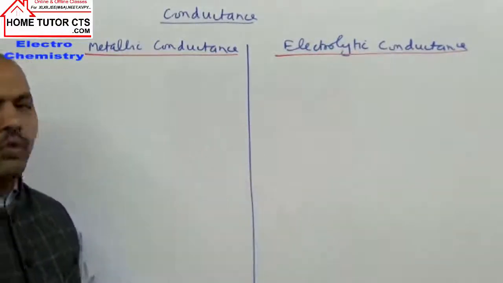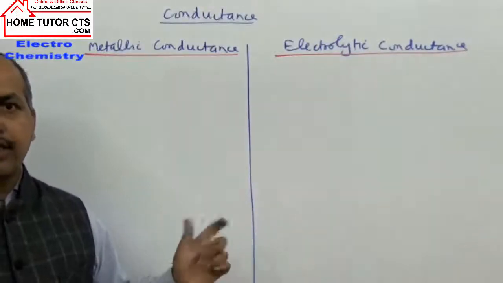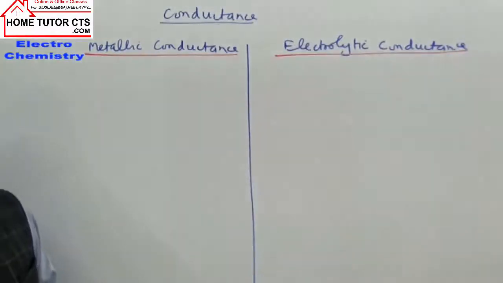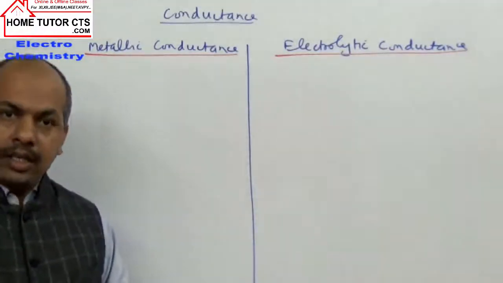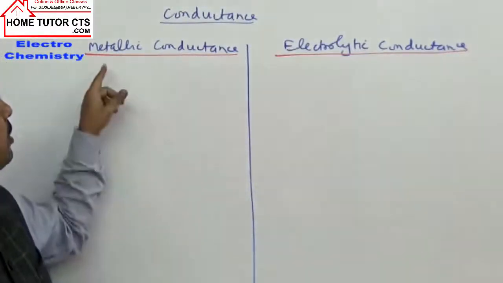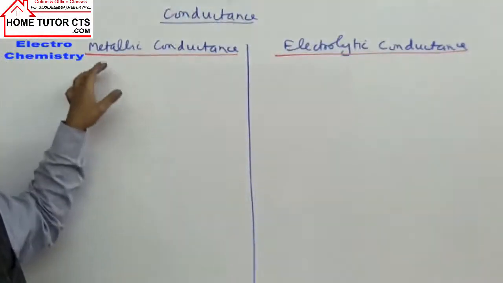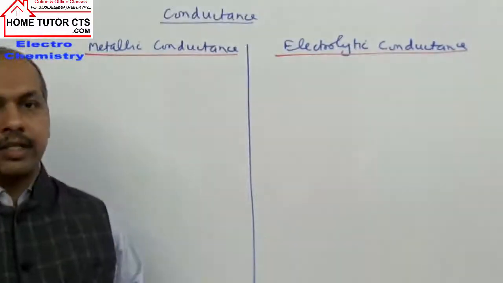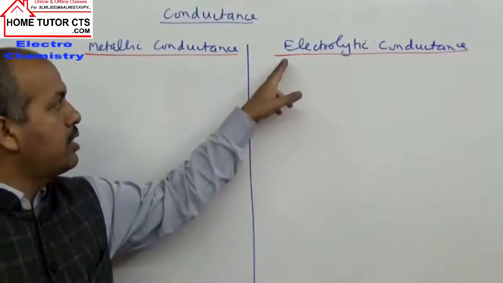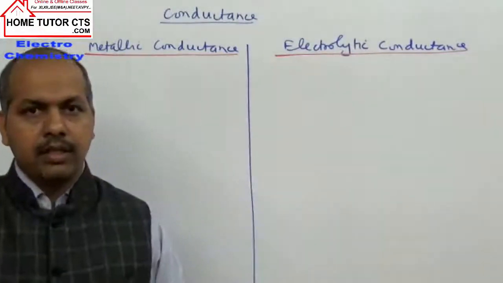Again, these terms are quite important. Kohlrausch law especially is important, and sometimes you get questions on calculation of molar and equivalent conductance. So first we take conductance category-wise. We can study conductance in two parts. One is called metallic conductance and the second is called electrolytic conductance.